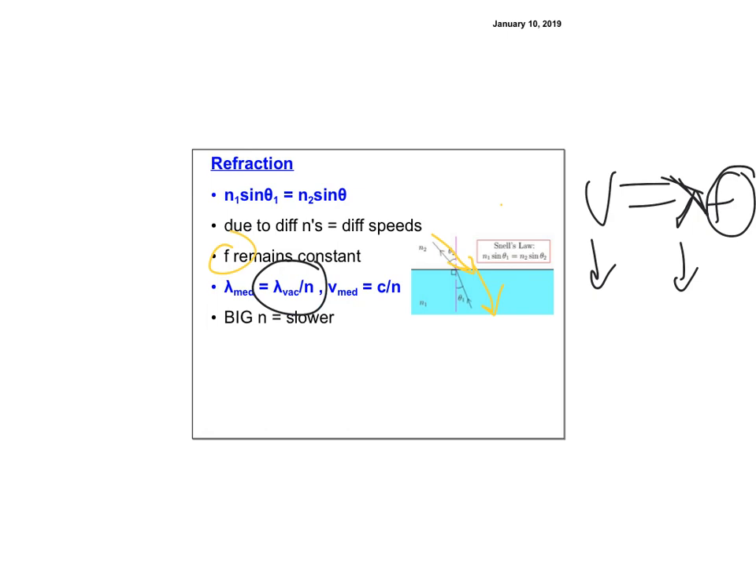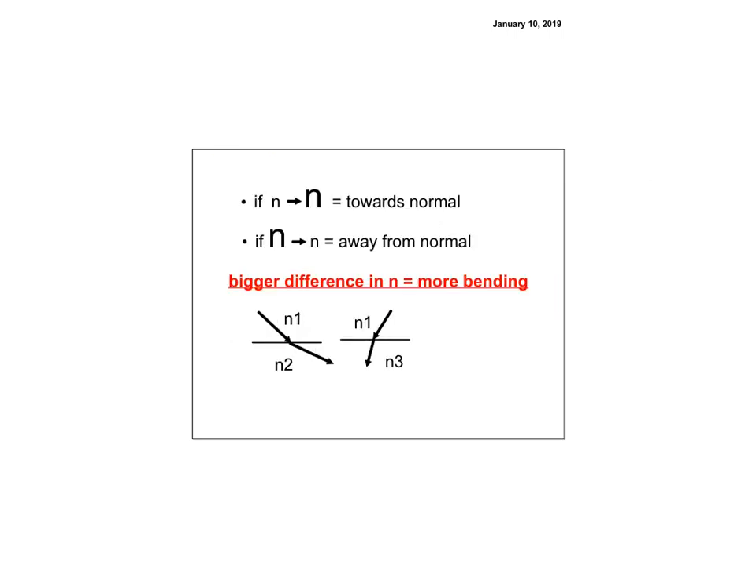We know that the V in the medium is C divided by N. So N is like this factor of how much it slows down by, right? And the big N means it goes slower. So the bigger the N, the slower it goes. If you go from a small N to a big N, it goes towards the normal. If you go from a big N to a small N, it goes away from the normal. The bigger the difference you have, the more bending you have.